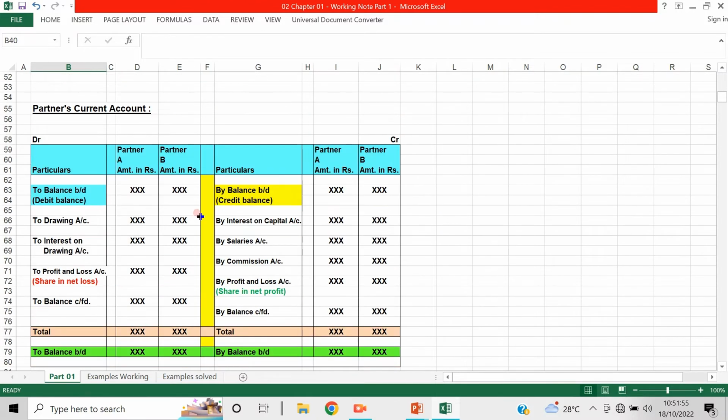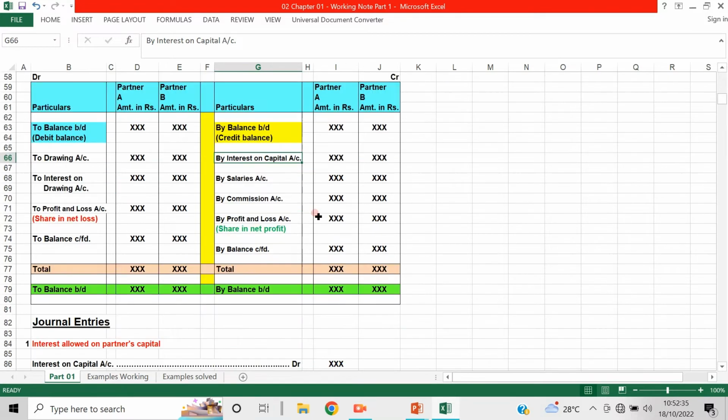Now partner's current account. Here the balance brought down, if it is the beginning or starting, there won't be anything, this will be 0. If there is a loss in the previous year, that will be brought down here, means there is a deficit. It's not a loss, it's a deficit in the current account. If there is a deficit, it will be brought here, or if there is a surplus, it will be brought here. Brought down as a credit balance or debit balance. So if a credit balance is there, it will be brought down here in this current account.